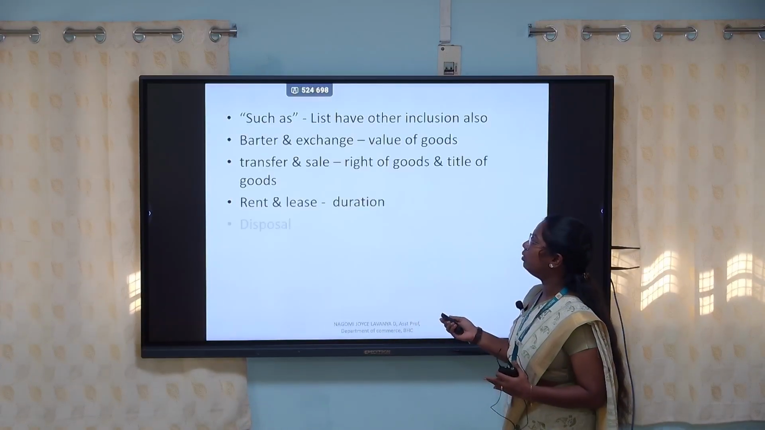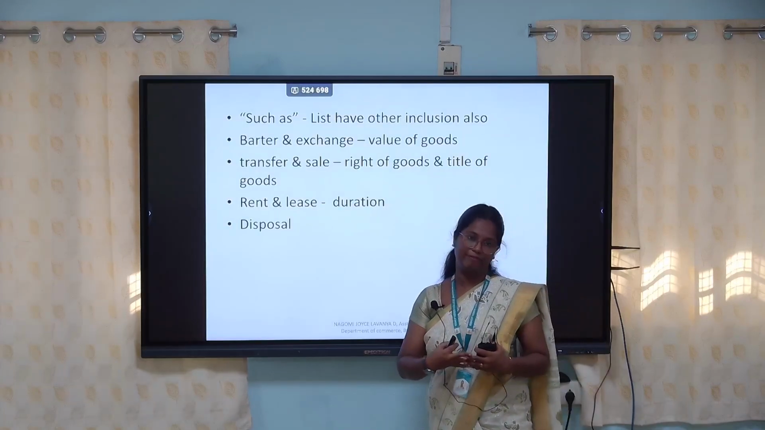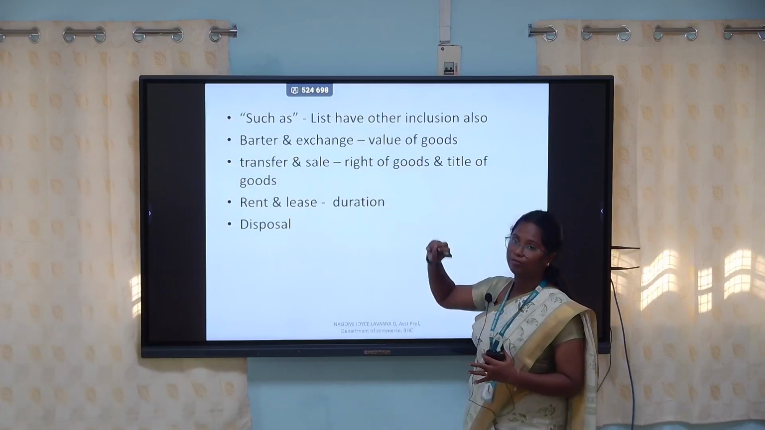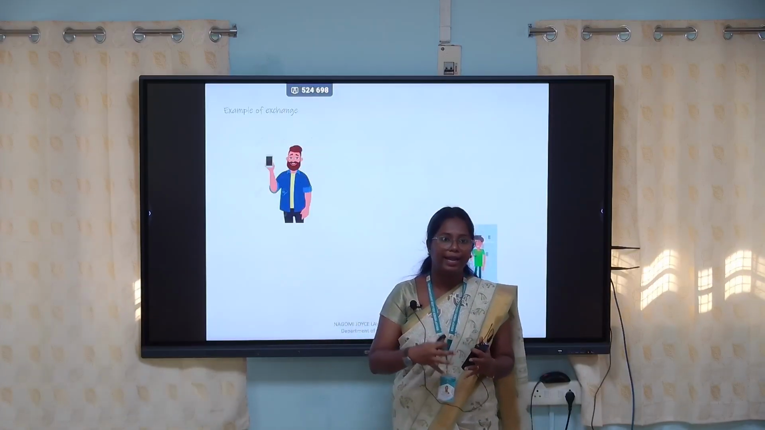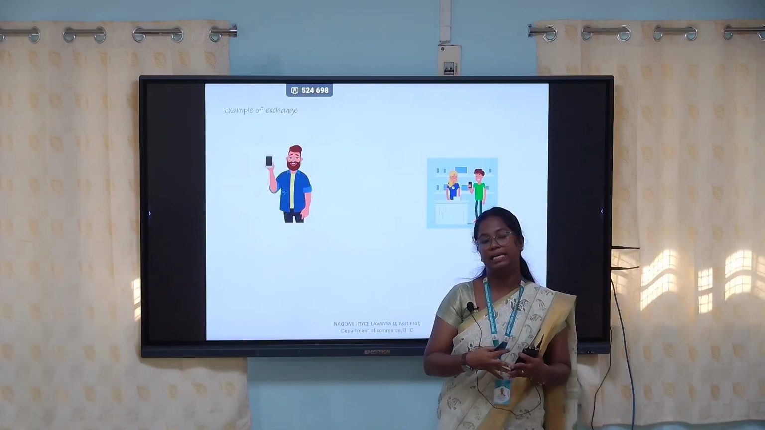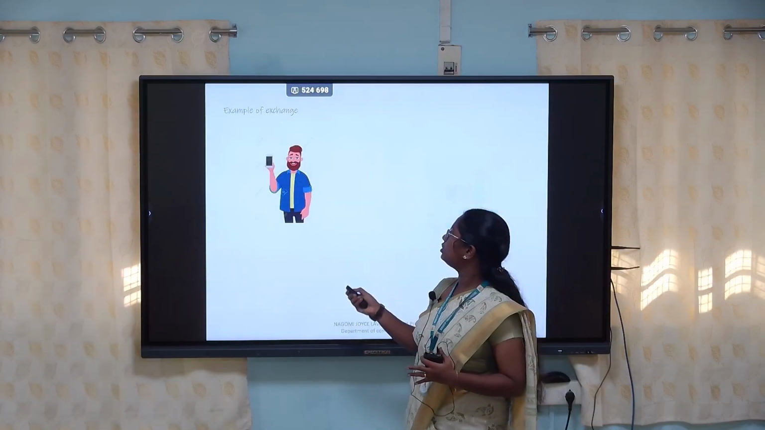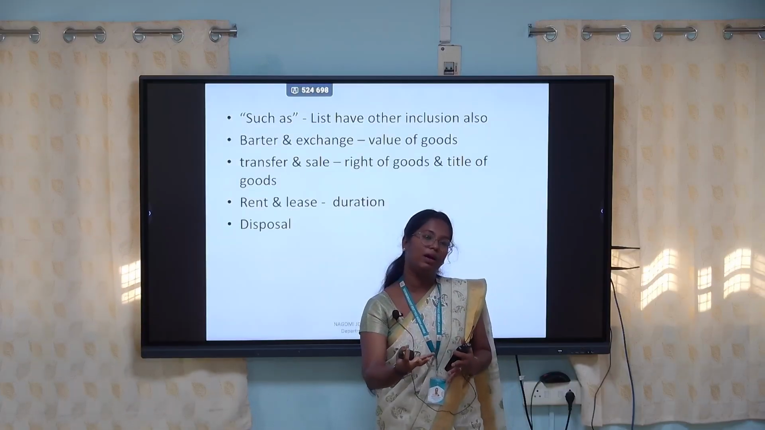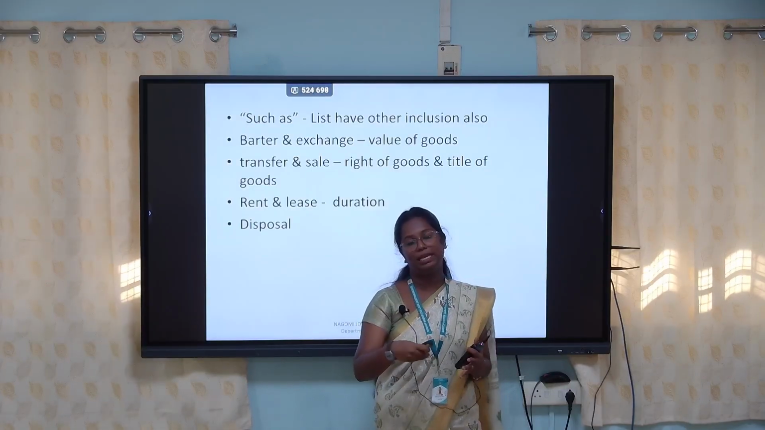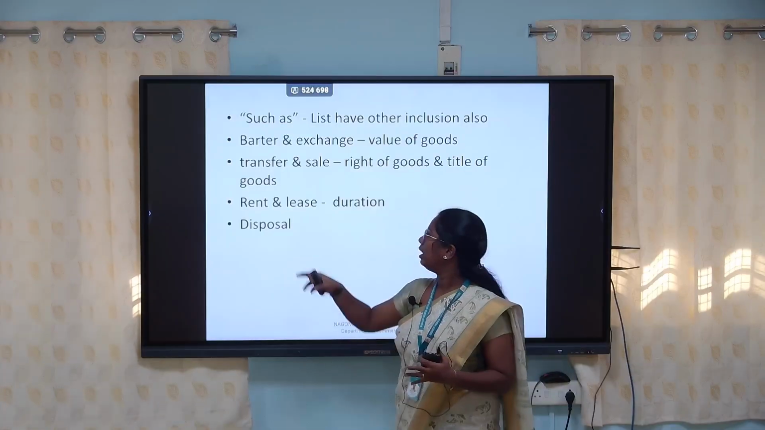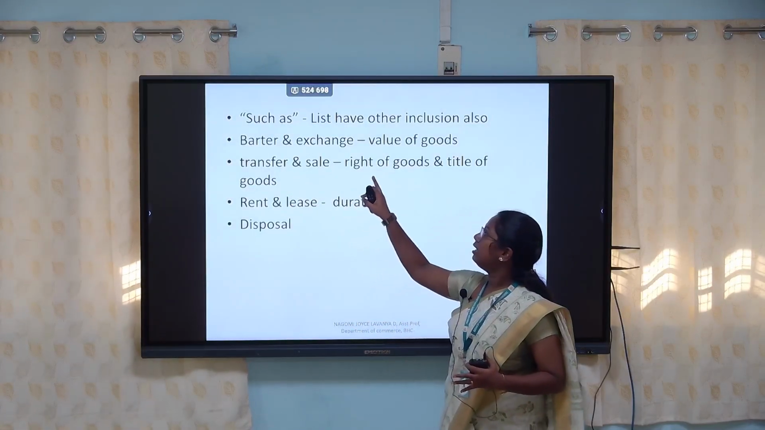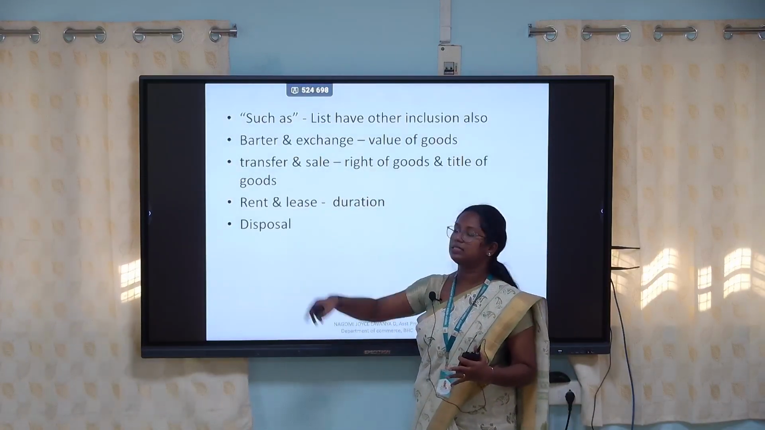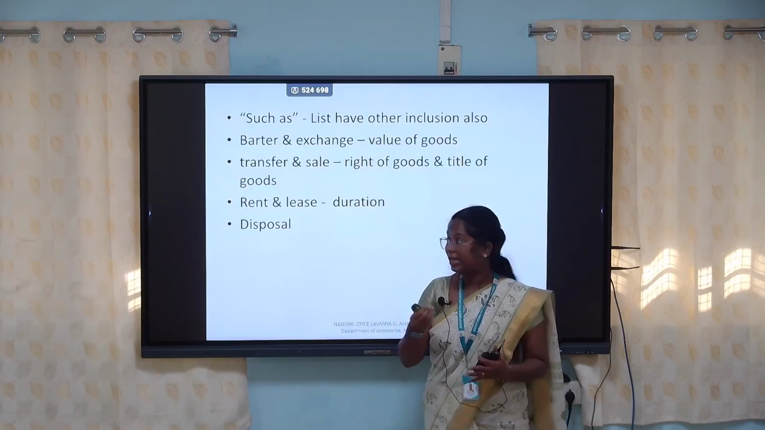So here we have the detailed list that they have given us. First one is barter and exchange. The difference between barter and exchange is the value of goods. If it is a barter, it is a kind of goods that you are exchanging with the other party at the same value. Whereas in exchange, it is not like that. Even if you are not giving the same value to the other person, you can exchange it in another form like money or money kind. If it is a transfer or sale, in a transfer, we call it transferring the right in the goods. Whereas if it is a sale, we transfer the title of the goods.